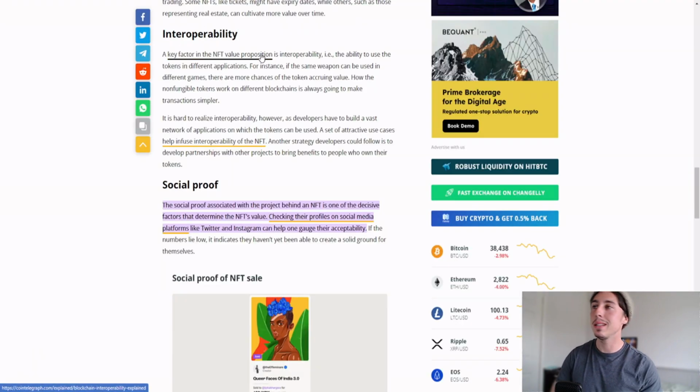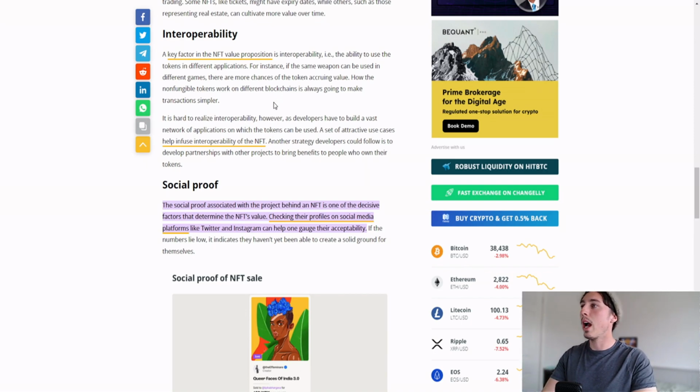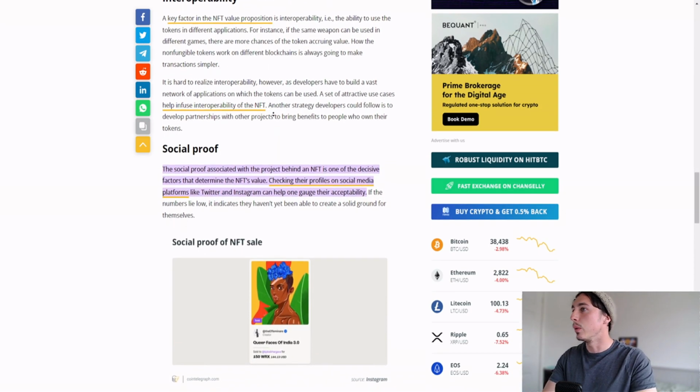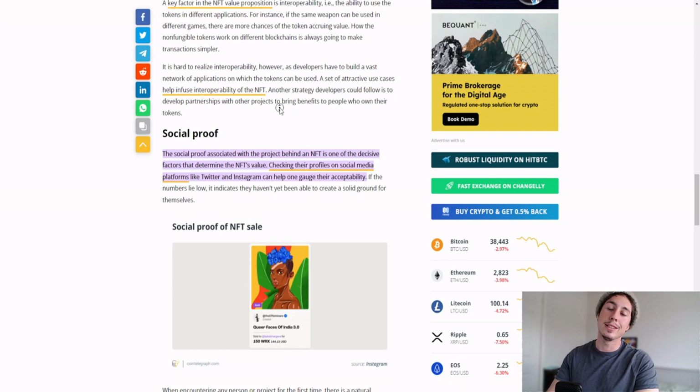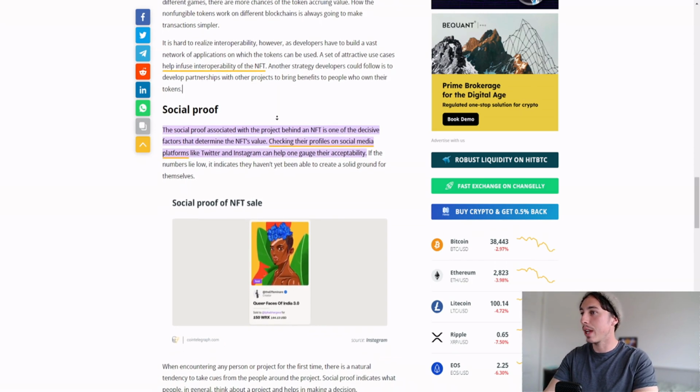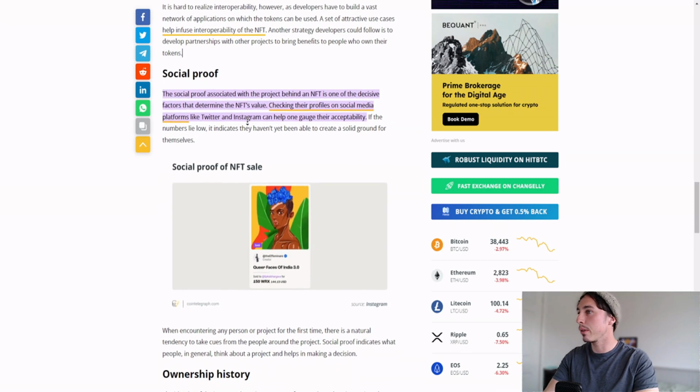We've got interoperability. So how many mainnets can we operate across? Is there a bridge? Can we buy this on the Binance Smart Chain, the Polygon, and the Ethereum mainnet? How many different angles can we actually have a single NFT on? So we want to see more interoperability, just like on DeFi games. When you see a different ecosystem launch on it, it brings in a whole new level of network usage and value really. So that's another very important thing.